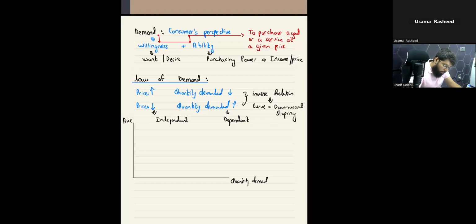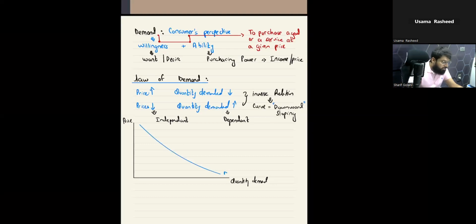Now, I said earlier that there will be a downward sloping curve. Let us prove whether we are right or wrong. So, first of all, I'll just draw a downward sloping demand curve like this. You can see this is a demand curve. I'll mention it here with a D. First of all, what I'll do is I'll derive the basic point on the demand curve and mention it with point A. I'll denote the price with P and the quantity demanded with QD, right?